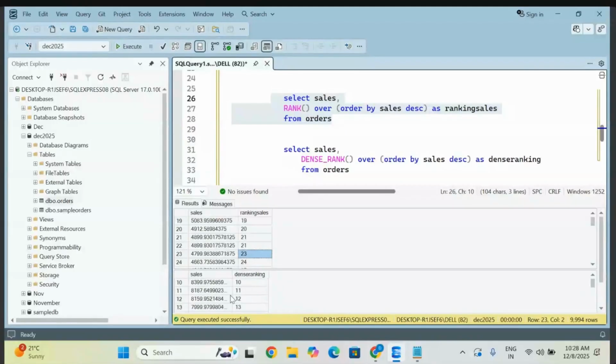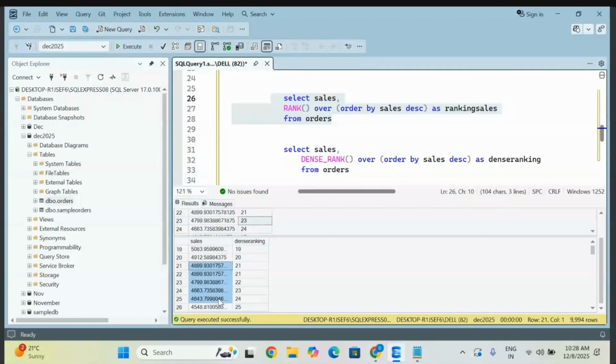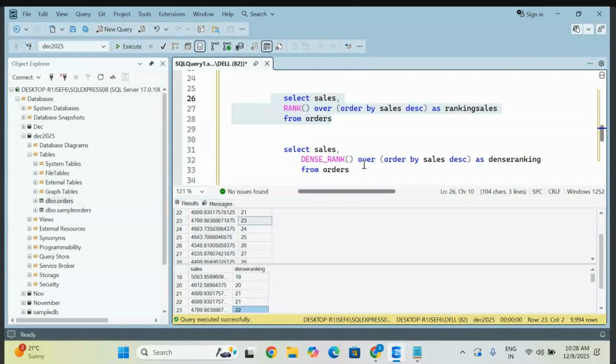Whenever you go for the dense rank, it won't think like that. It gives you the same rank for the duplicates, but it won't skip the order. So this is how you have to understand it. But in real time, we mostly use the dense rank, because no client wants to skip the order.